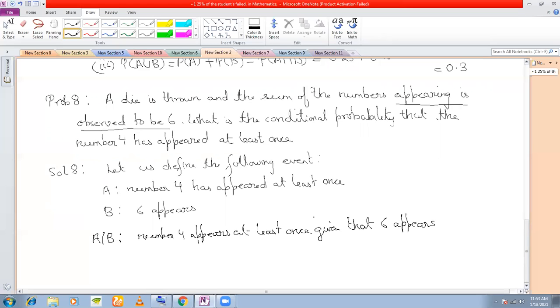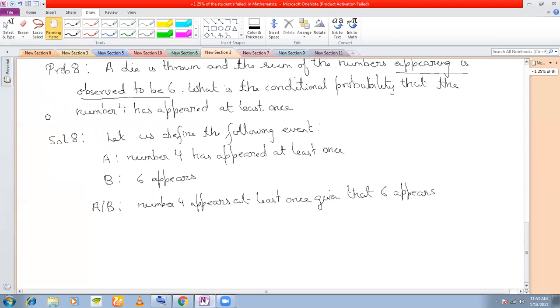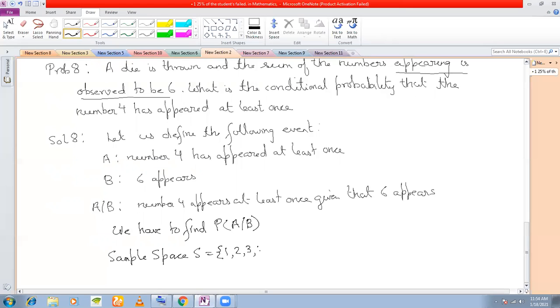Okay, so now let us see: a die is thrown. So what is the sample space here? We have to find P(A|B). The sample space here will be 1, 2, 3, 4, 5, 6.